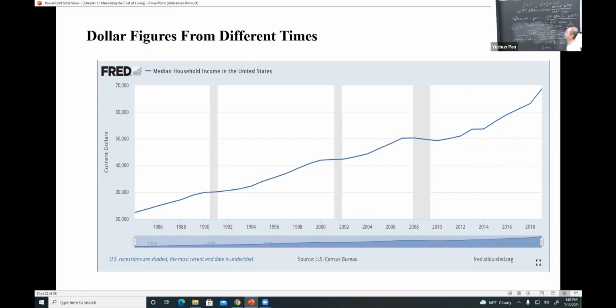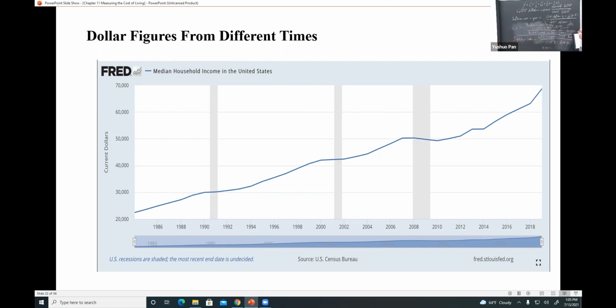But if we use this amount of dollars to buy the product in 2019 and use this amount of dollars to buy the same product in 1984, will the goods or services be 3 times higher than that one?